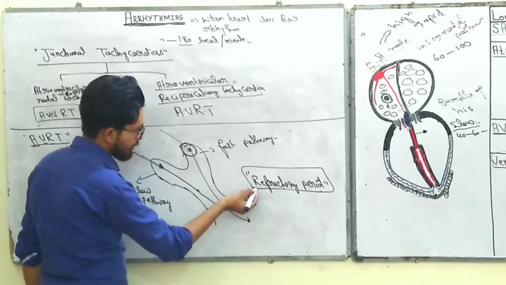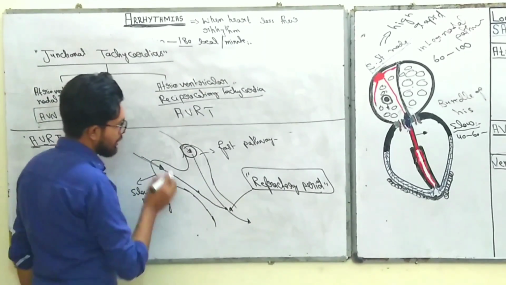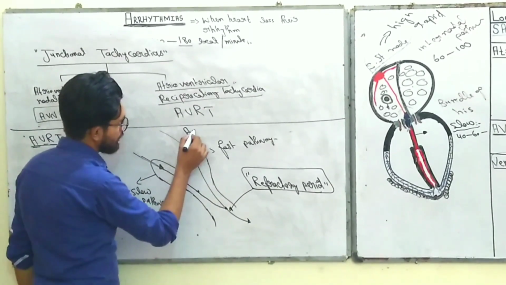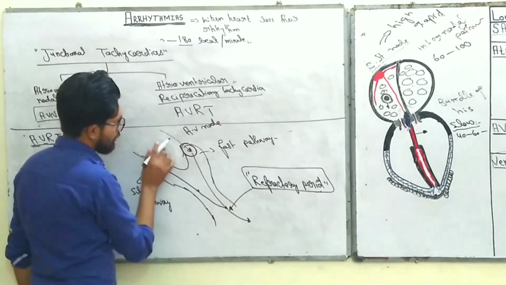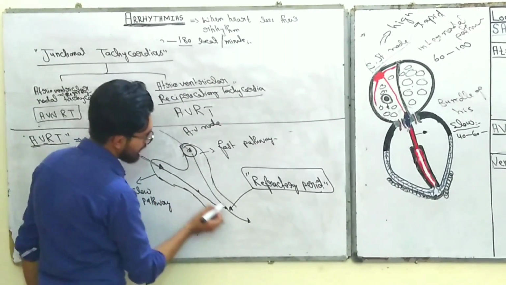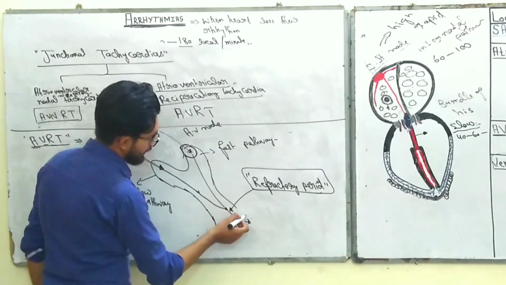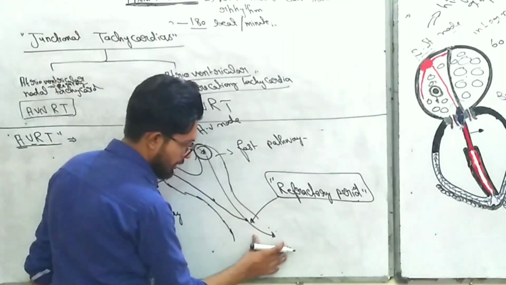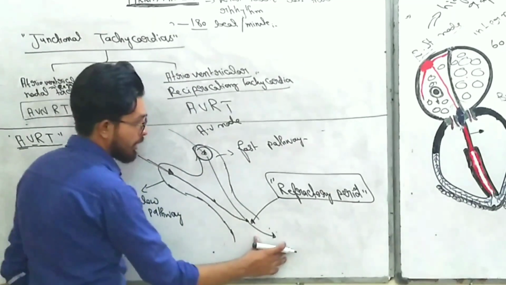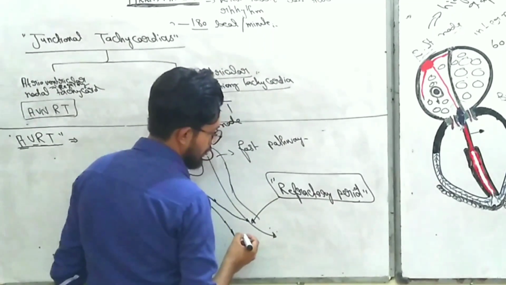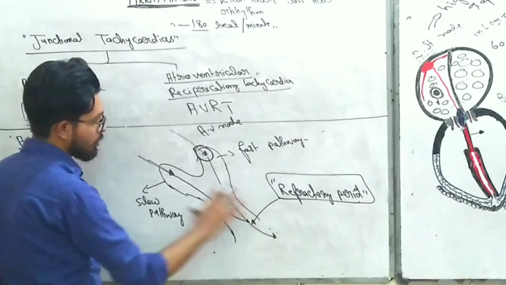So this mechanism fits into this category, in which in the AV node the fast pathway depolarizes the bundle of His, and when the slow pathway reaches the bundle of His, it cannot depolarize it because of the refractory period. So this is the normal physiological phenomenon.